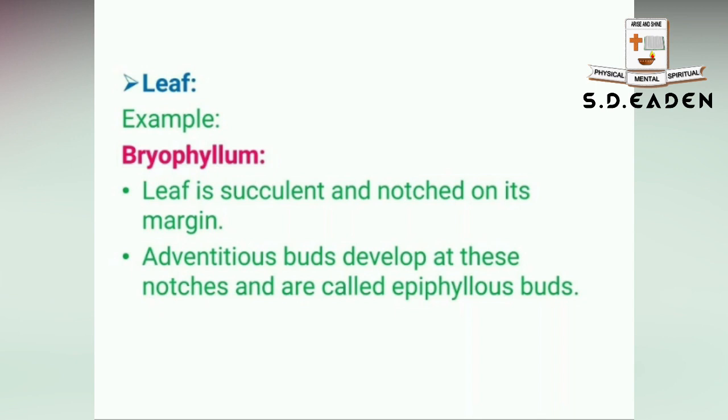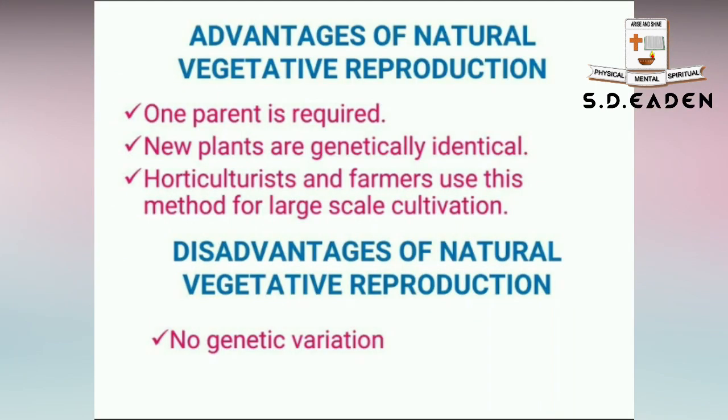So next, let us see the advantages of natural vegetative reproduction. Here it is a single parent, so only one parent is required. Next, the new plants that are going to be produced will be genetically identical. And especially this type of propagation is used by horticulturists and farmers for large scale cultivation in a short duration. So these are some of the advantages. And regarding the disadvantages, the only thing is no new varieties will be formed, that is, no genetic variation.